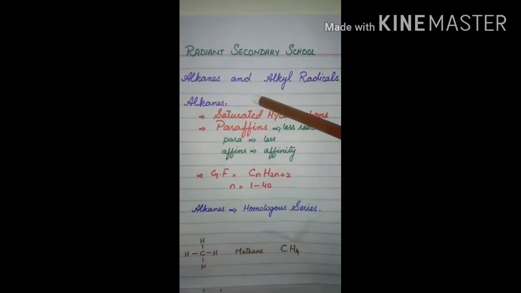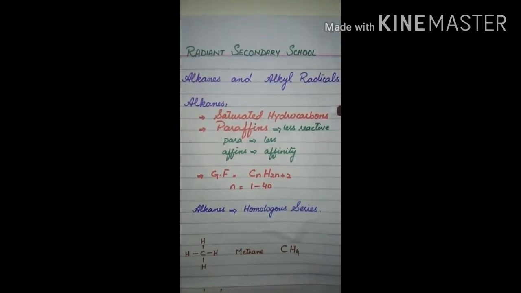What are alkanes? Alkanes are saturated hydrocarbons. These are the simplest hydrocarbons in which carbon atoms form all single covalent bonds. It means the tetravalency of carbon is fully satisfied by single covalent bonds, and hence they are known as saturated hydrocarbons. As the valency of carbon is fully satisfied by single covalent bonds, these types of hydrocarbons are saturated as well as stable compounds.